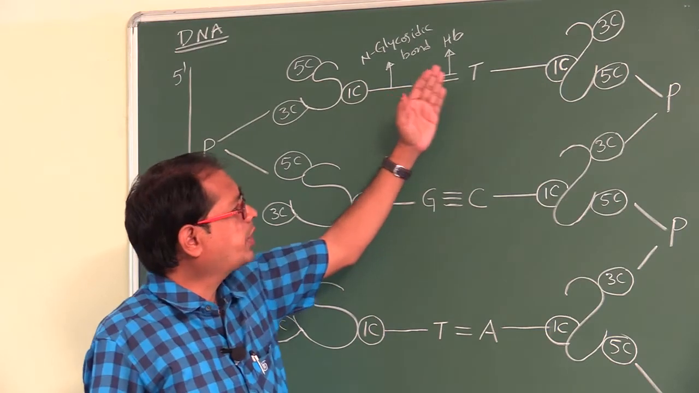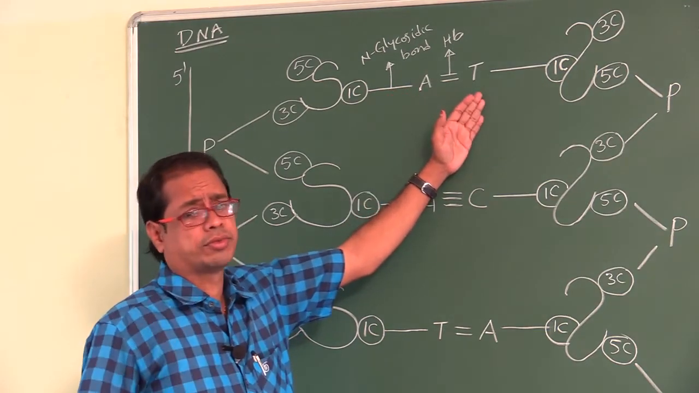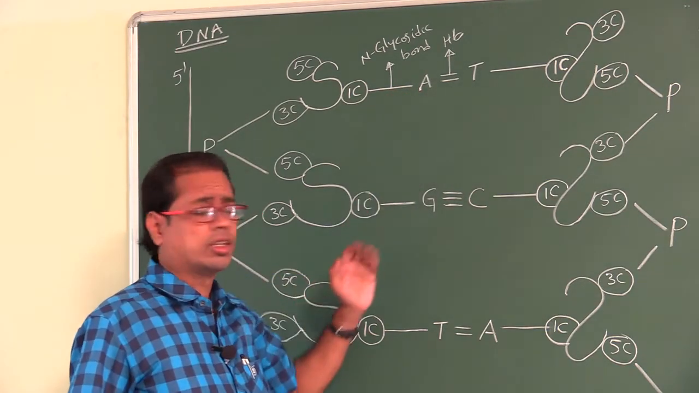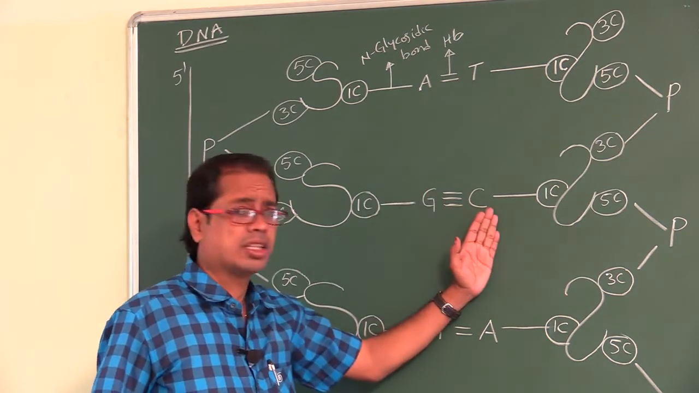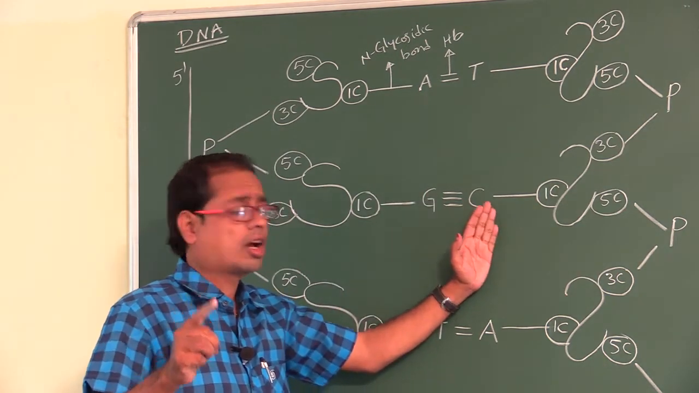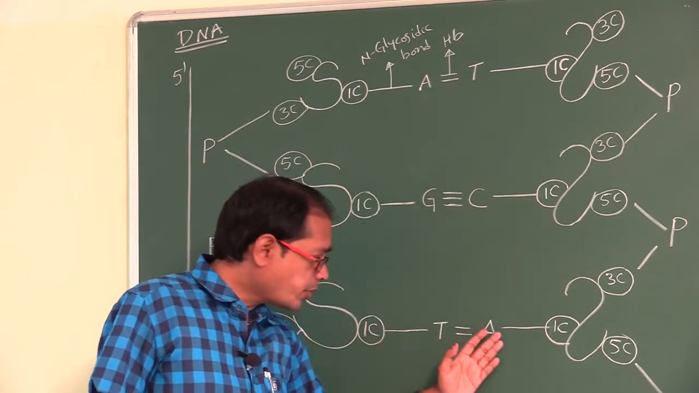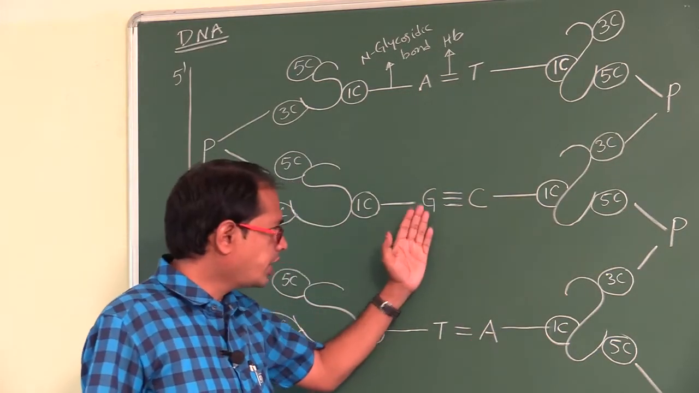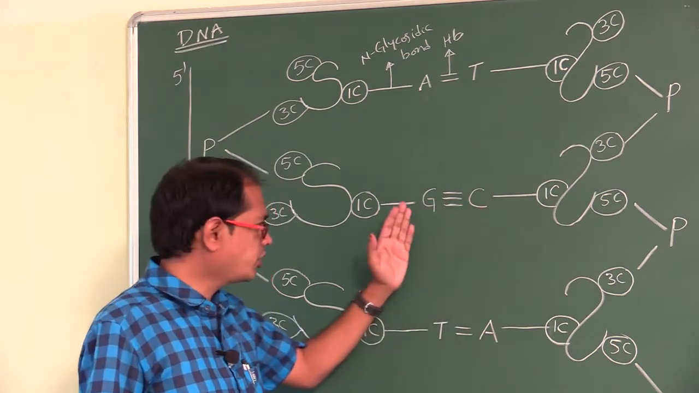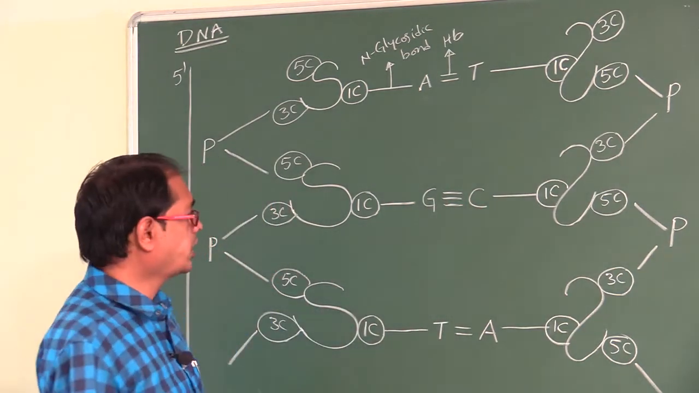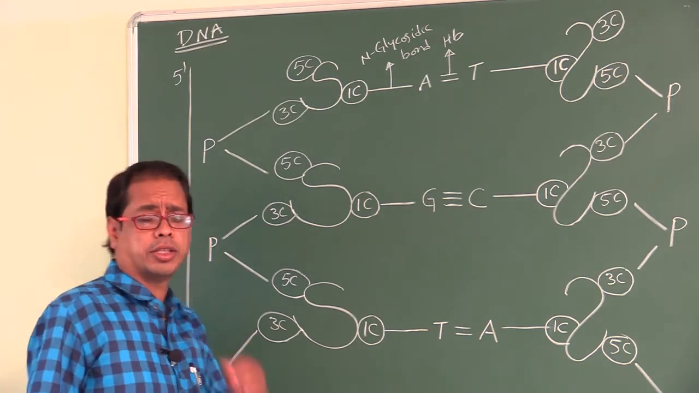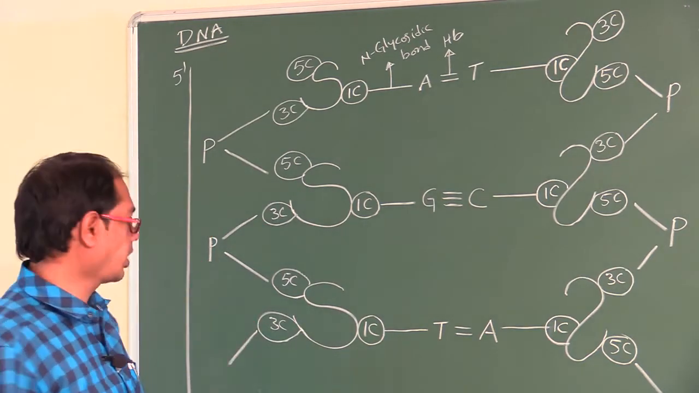A always pairs with thymine and vice versa. G always pairs with C, cytosine, and vice versa. T pairs with A, G pairs with C, C pairs with G. So that is called complementary.